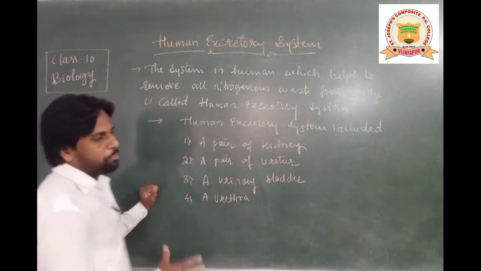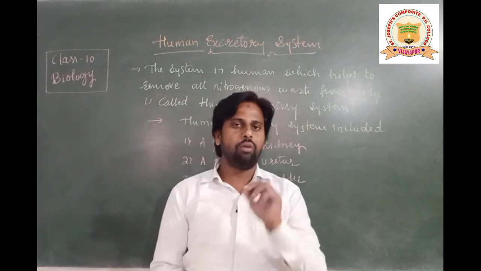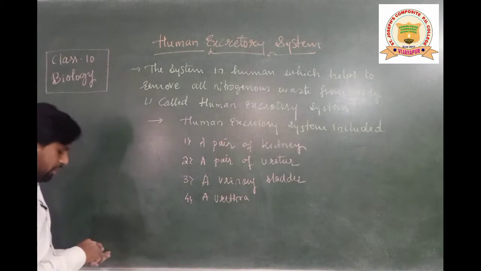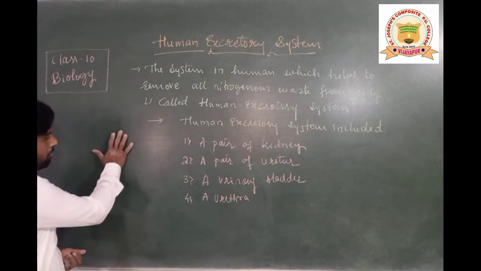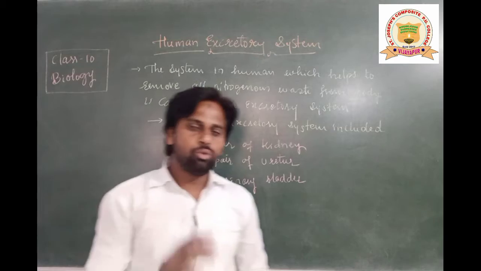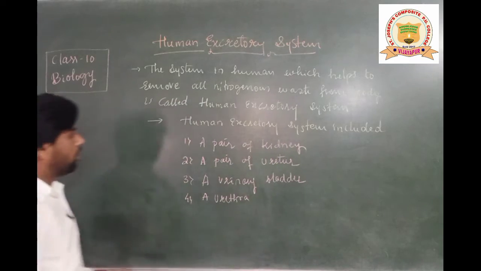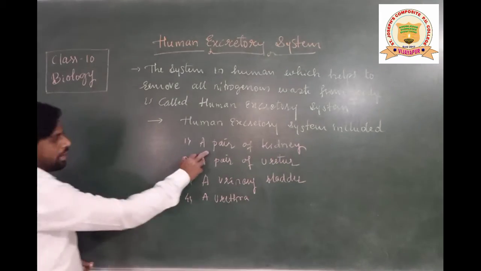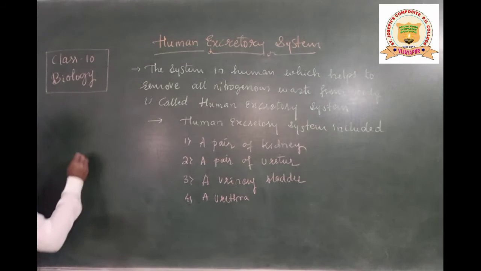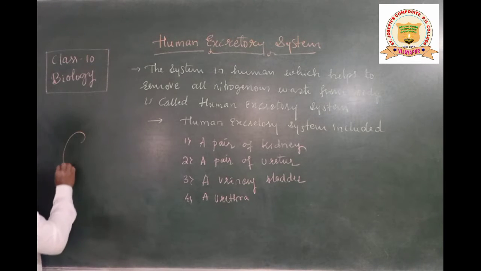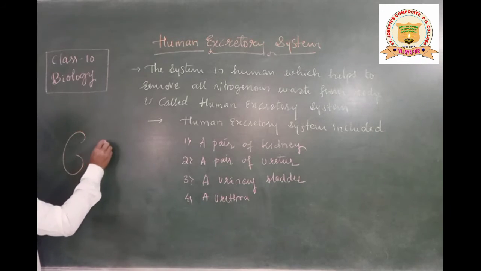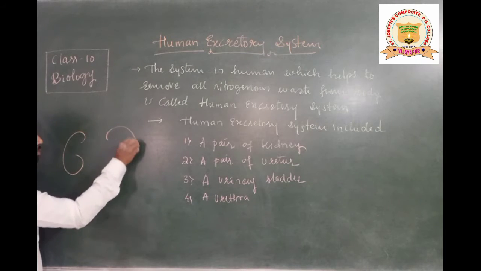I will explain all these parts with the help of a diagram. So let us concentrate on the diagram, students. With the help of the diagram itself I will explain the concept as well. See now, the human excretory system mainly includes a pair of kidneys. Kidneys are inside the human body.